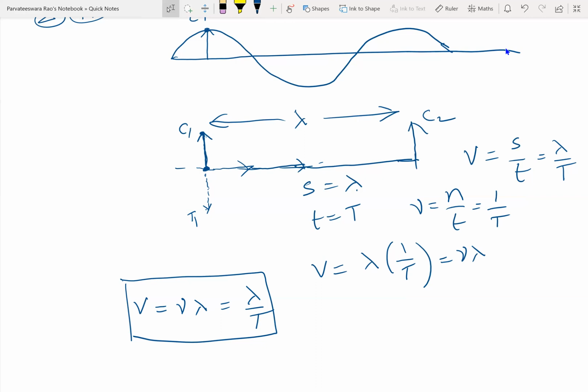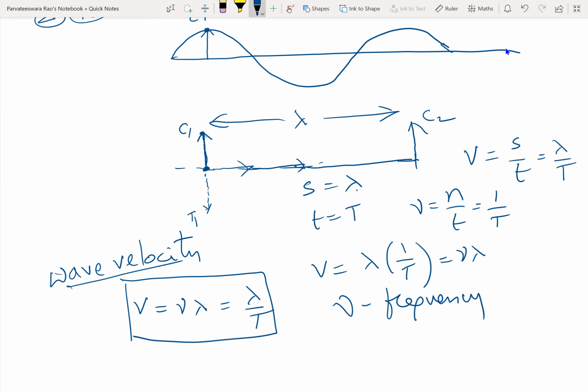What do you call this? Wave velocity. And nu is the frequency. In some books, they will be showing nu as n, lambda as wavelength, T as time period.